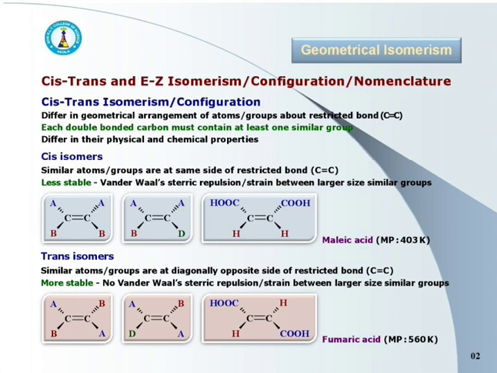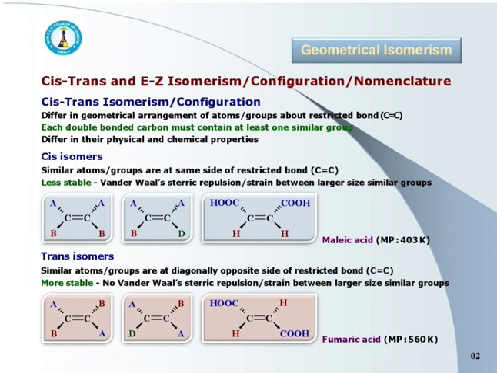Again, see the structures of maleic acid and fumaric acid. In maleic acid, there is van der Waals steric strain or repulsion between two COOH groups because they are closer to each other, but not in the case of fumaric acid. In fumaric acid, COOH groups are far away from each other, and that's why there is no such van der Waals steric repulsion.